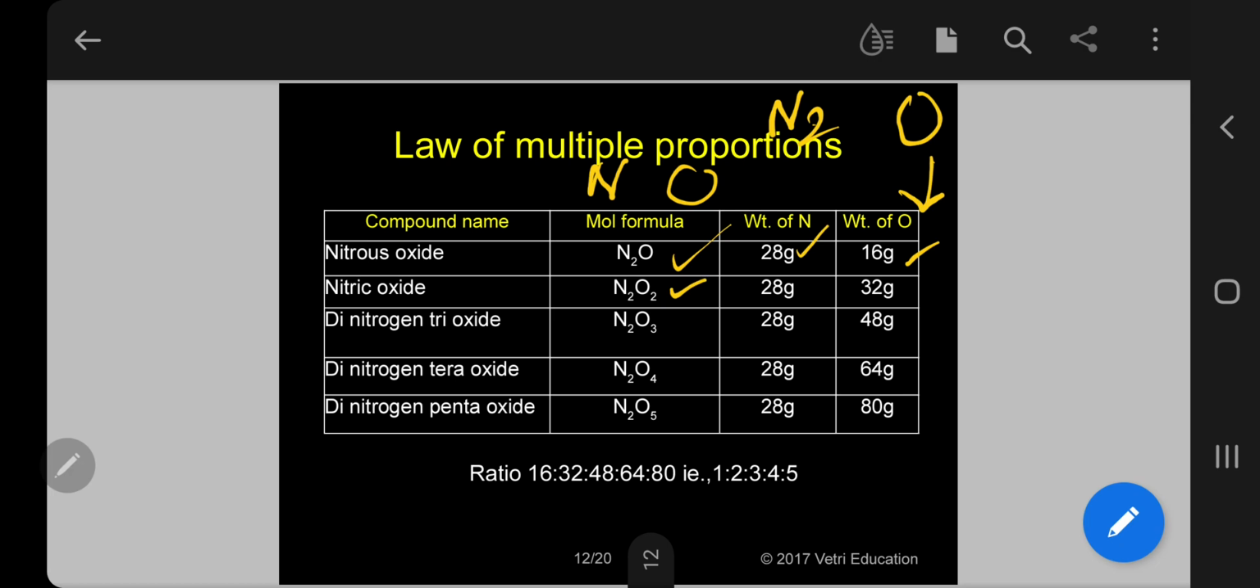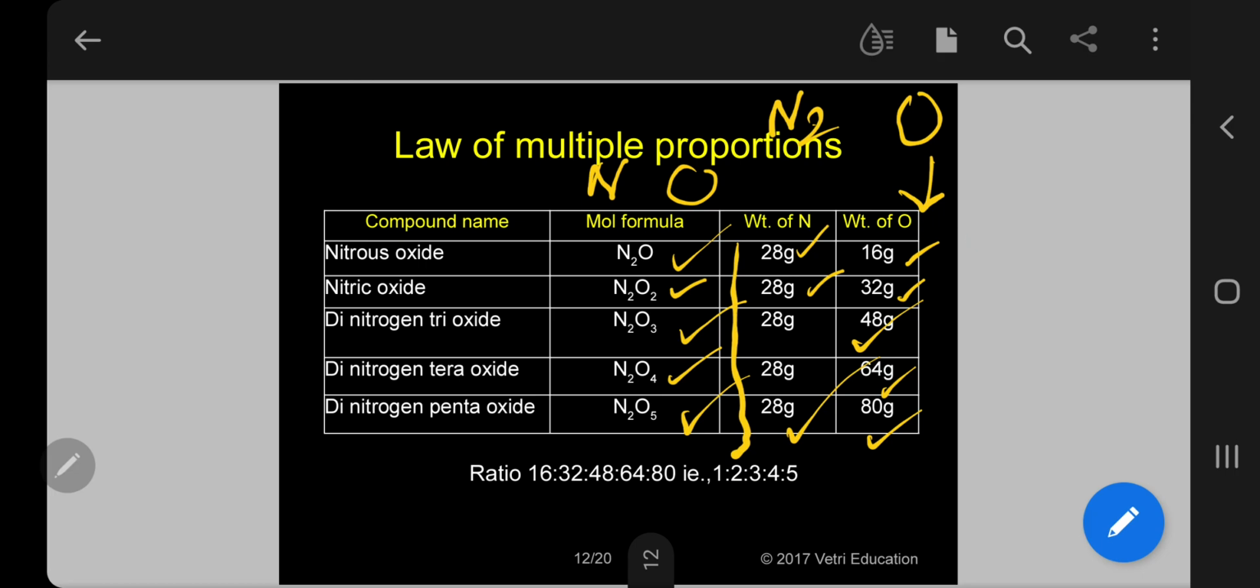Here, 28 grams, N2O2, nitric oxide, 28 grams of nitrogen combined with 32 grams of oxygen. In dinitrogen trioxide, 28 grams of nitrogen combined with 48 grams of oxygen. Dinitrogen tetroxide, 28 grams of nitrogen and 64 grams of oxygen. In dinitrogen pentoxide, 28 grams of nitrogen combined with 80 grams of oxygen. Please note the nitrogen weight is constant, it is not variable. The variable is only the oxygen.